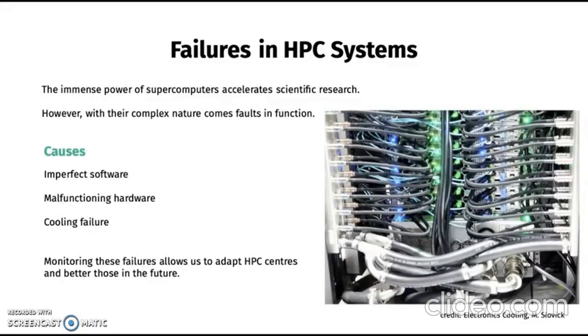These powerful HPC systems are used to accelerate scientific research. With such complex systems come failures in their function, the causes of which are numerous, for example, imperfections in software, hardware malfunctions, or overheating components. In order to better understand our HPC systems and their weaknesses, we must monitor their behavior and detect anomalies in system operation.